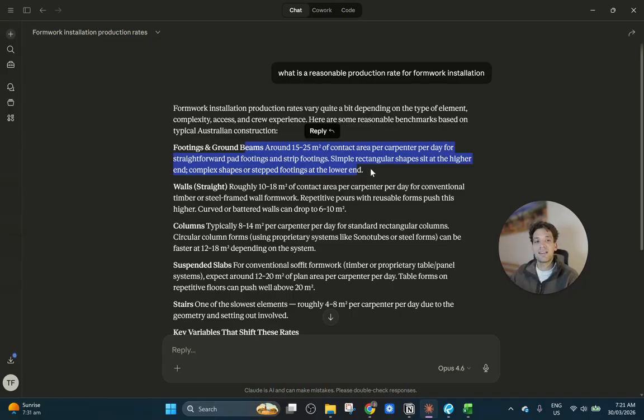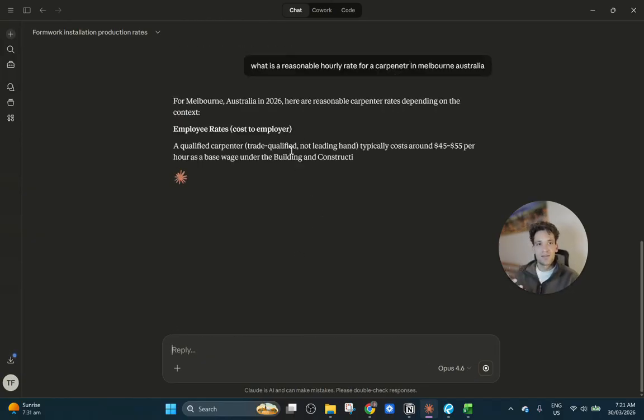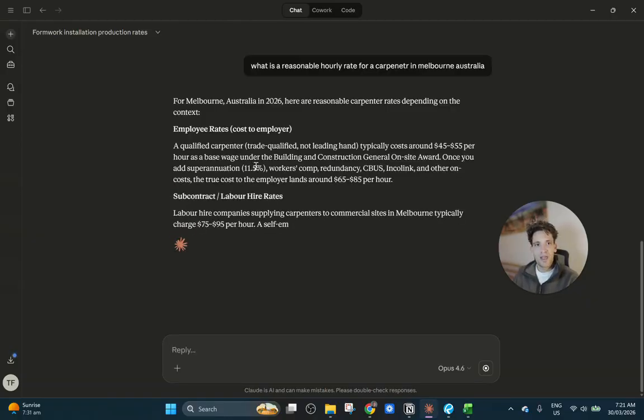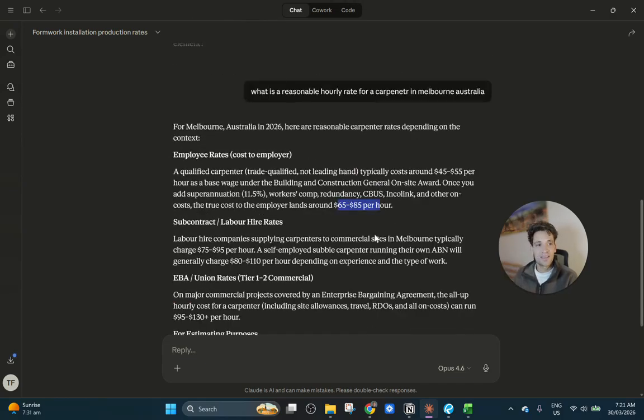So when we're asking AI to come up with this data, it is almost certainly not going to match the data that we want it to use for the task. If I do another example and I say, what is a reasonable hourly rate for a carpenter in Melbourne, Australia? It says let's say $45 to $55 per hour as base wage. Again, we might have different on-costs to this. So it's saying true cost is around $65 to $85 an hour. If you're working on an infrastructure job, I know those rates would be incredibly low. Again, generic data leads to bad results.